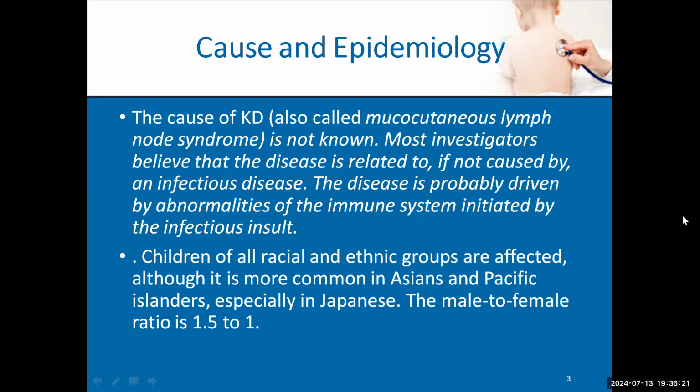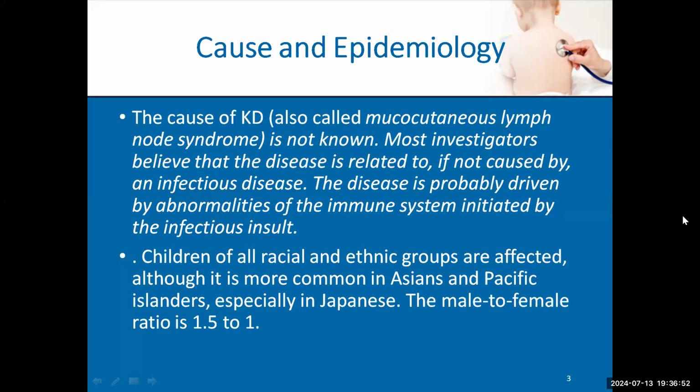Cause and epidemiology. Kawasaki disease is also called mucocutaneous lymph node syndrome, because it affects the mucocutaneous tissues and the cervical lymph nodes. So they collect this in one name and call it mucocutaneous lymph node syndrome, or Kawasaki disease. The cause of Kawasaki disease is not known, but like rheumatic fever, they suspect it is an immunological reaction after an infectious disease.